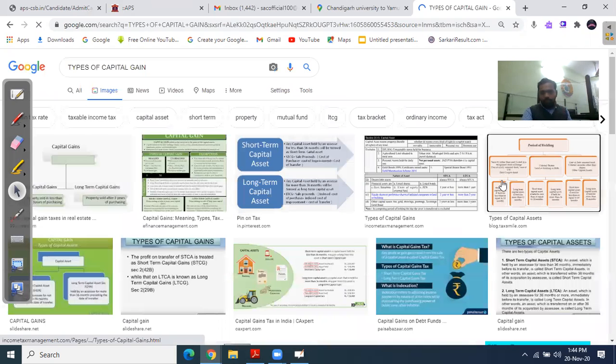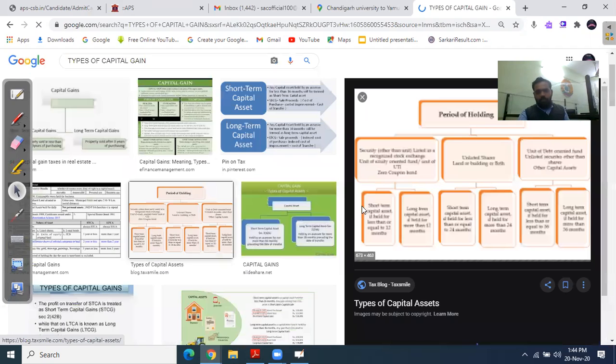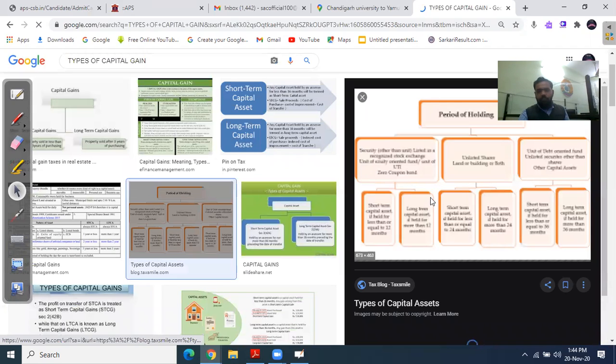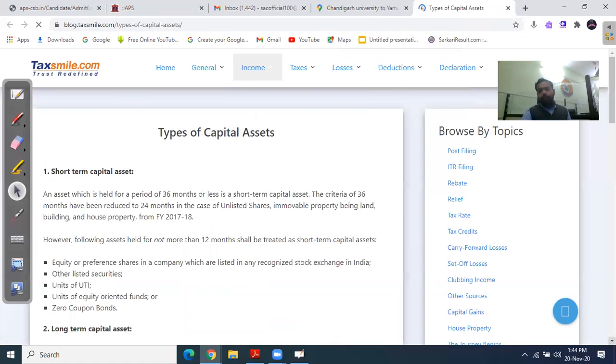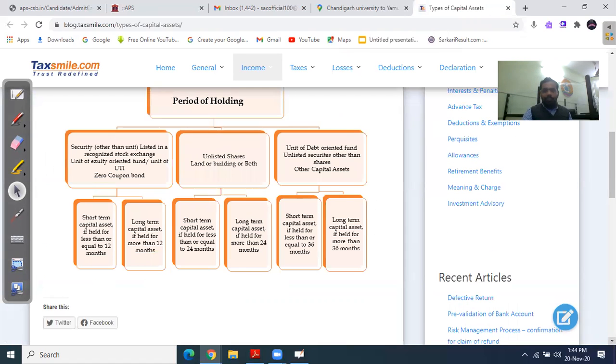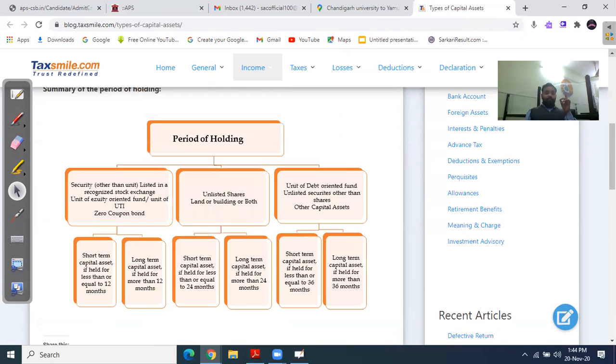Look at this chart. This is the best chart of explanation of the types of capital gain. You have to categorize all the assets in three parts: first is listed security, second is unlisted security and land and building, and third is other capital asset.